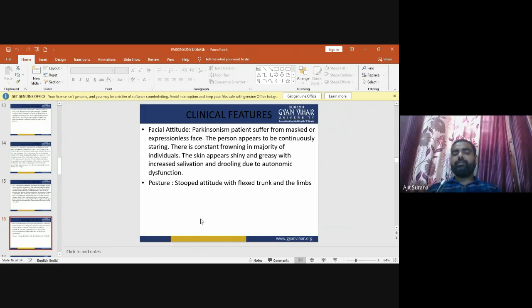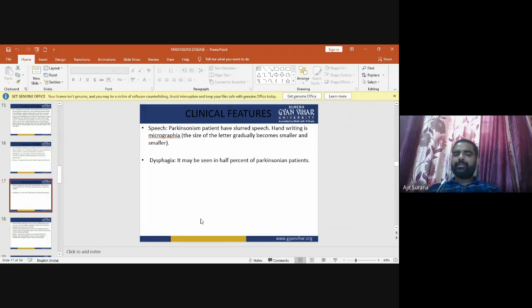Facial attitude: Parkinson patients suffer from a mask-like or expressionless face. Postural stoop attitude with flexed trunk and limbs. Speech: the Parkinson patient has slurred speech and difficulty in speaking. Handwriting is micrographia. Micrographia means the size of the letters gradually becomes smaller and smaller.